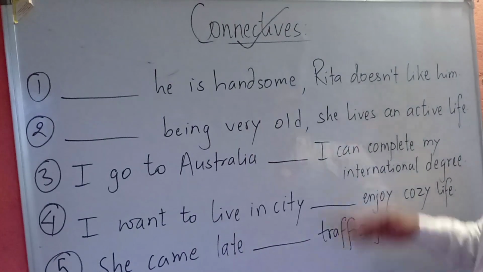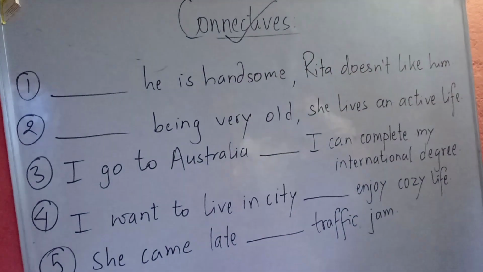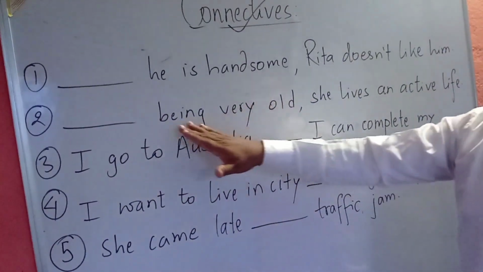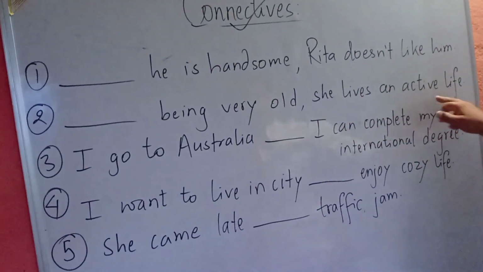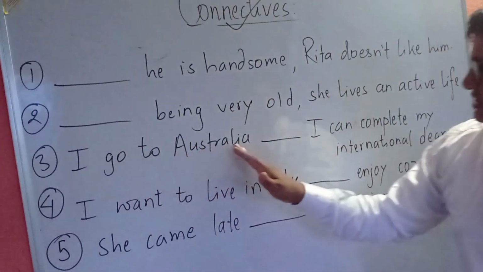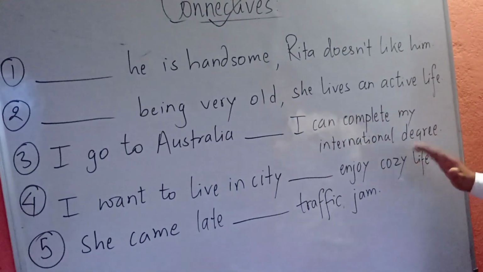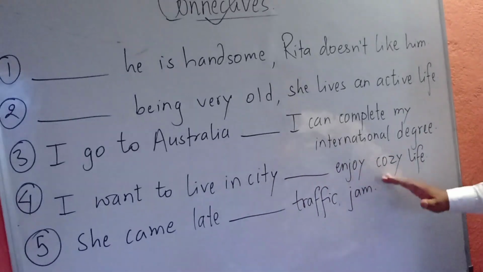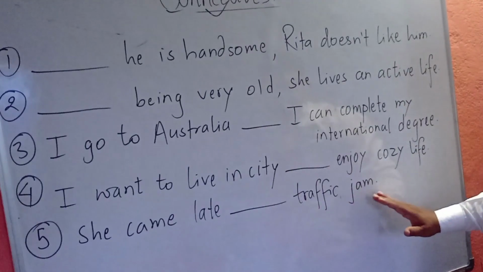He is handsome. Rita doesn't like him. Being very old, she lives an active life. I go to Australia. I can complete my international degree. I want to live in the city, enjoy cozy life. She came late, traffic jam.